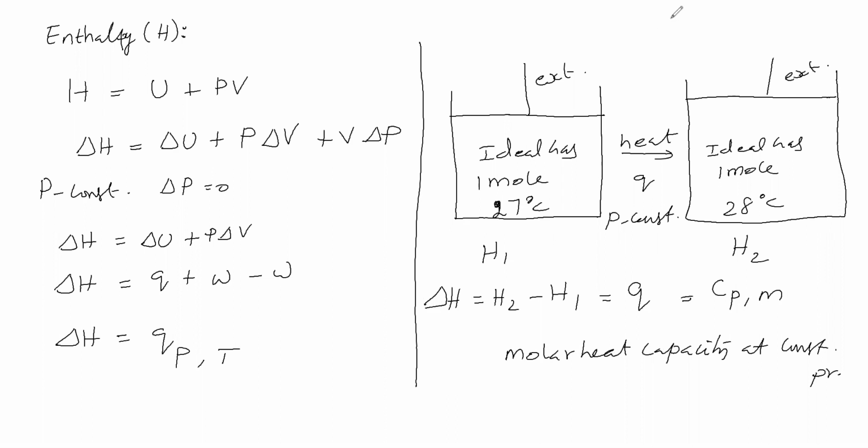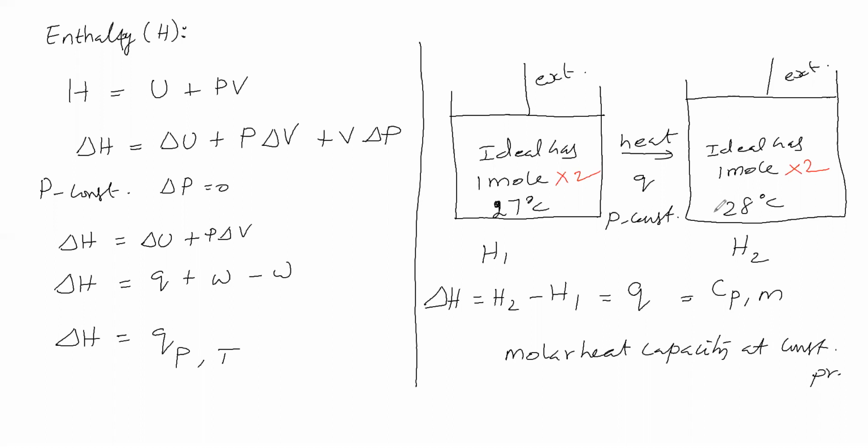Now let us take the number of moles as 2 moles. Temperature is the same, 27 degrees Celsius. This ideal gas pressure is equal to the external pressure. Like this, this piston is there. This piston is a freely movable piston. Therefore, the pressure of the ideal gas and the external pressure will be equal. So the number of moles alone we made 2. Now you supply heat such that the temperature is raised by 1 degree.